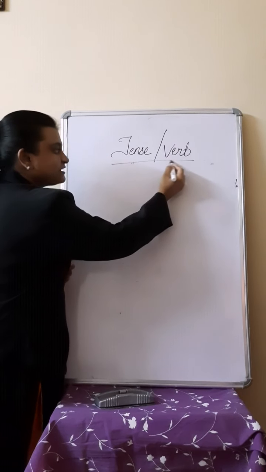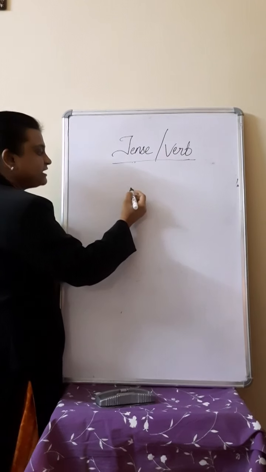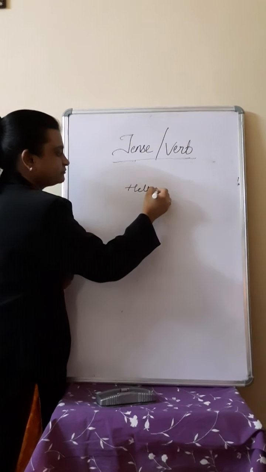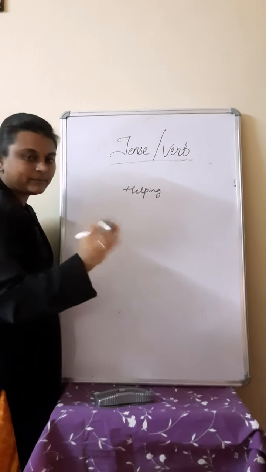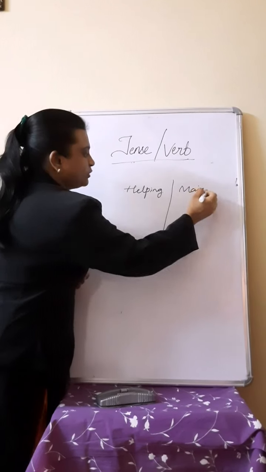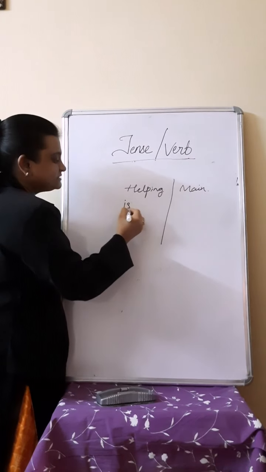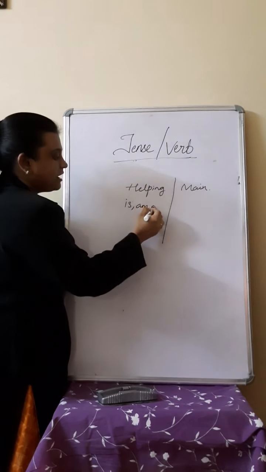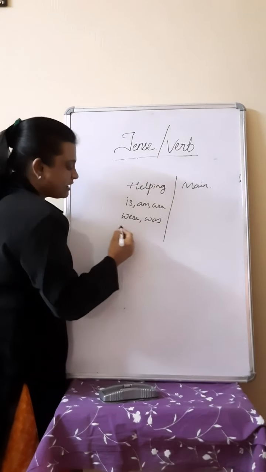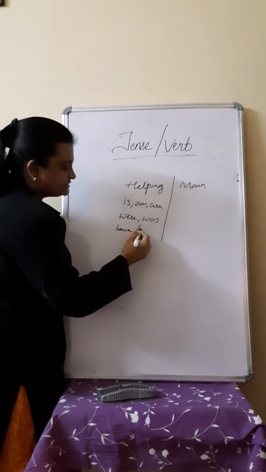So let's understand the verb in detail. For example, helping verb. The verbs are combined in two forms. One is helping and one is main verb. So helping verbs are is, am, are, were, was, have, has.